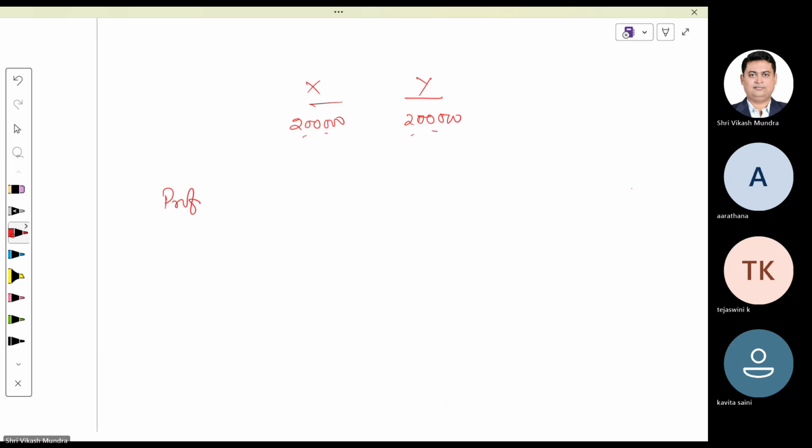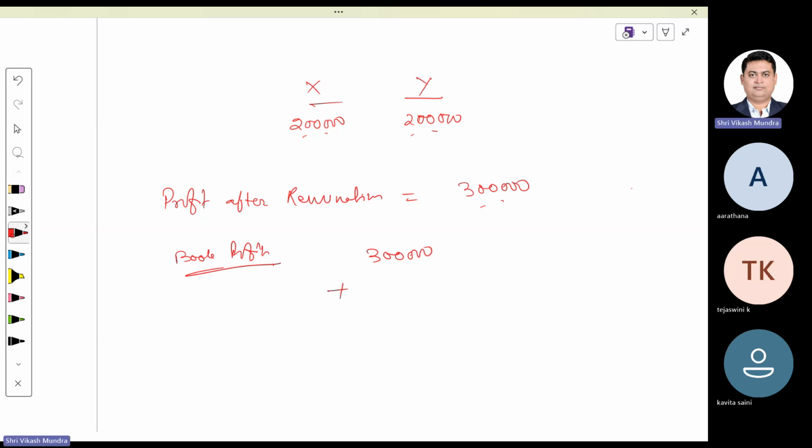Profit after remuneration. Taxable profit after remuneration is, say, 3 lakhs. So first of all, we are required to calculate our book profit. How to calculate this book profit? That means income before remuneration we are supposed to calculate. This is 3 lakh plus remuneration of 4 lakh we are supposed to add. Total is 7 lakh.